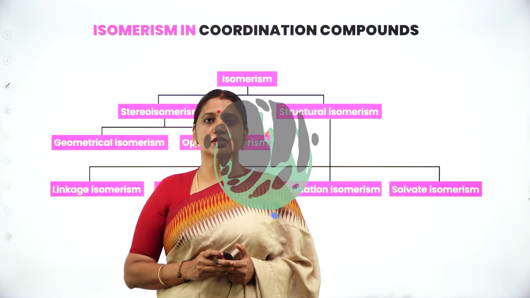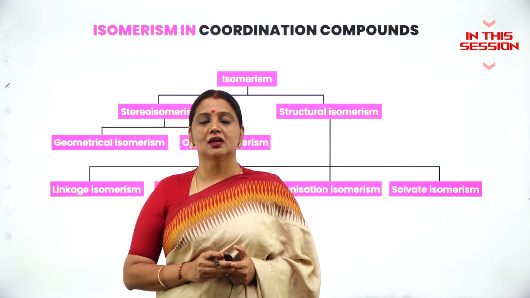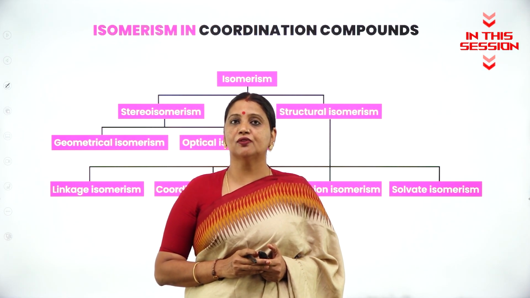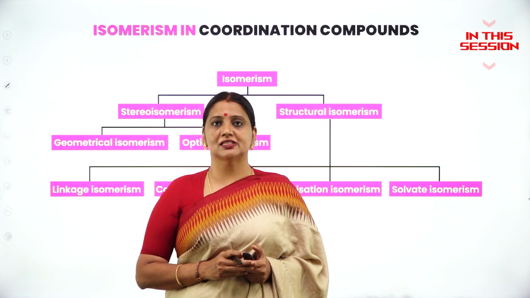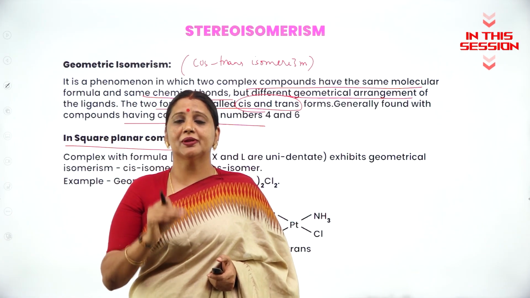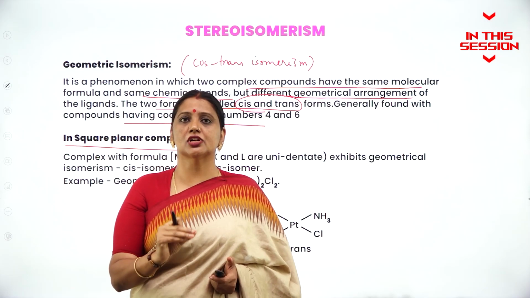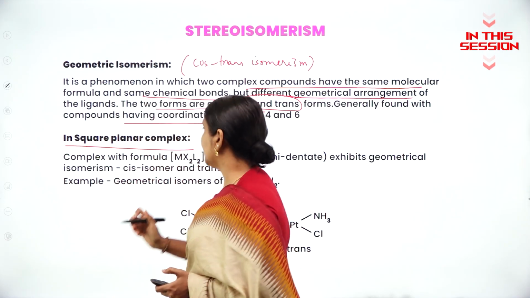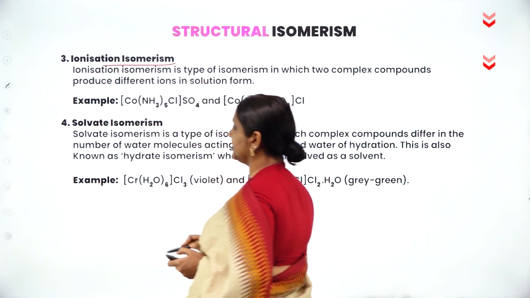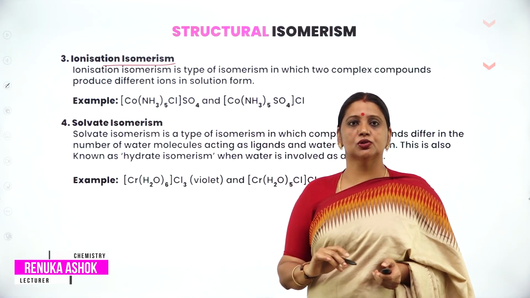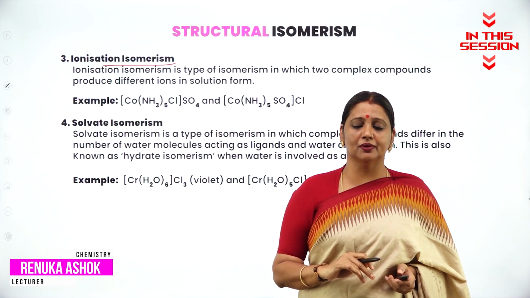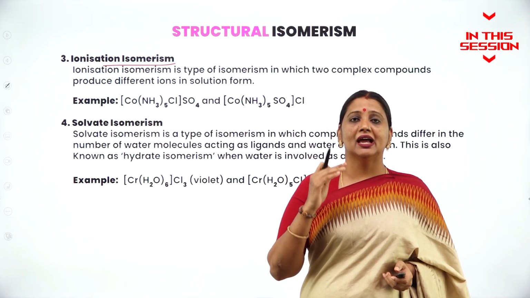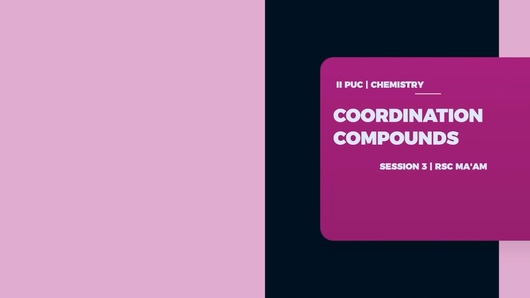Two or more coordination compounds having the same molecular formula but different physical and chemical properties are called isomers, and the phenomenon is called isomerism. Geometrical isomerism is not possible in coordination compounds having coordination number 4, that is, in the case of tetrahedral geometry. It is only possible in square planar complexes. Ionization isomerism: this isomerism arises when two or more compounds have the same molecular formula but produce different ions when they dissolve in water and undergo ionization.